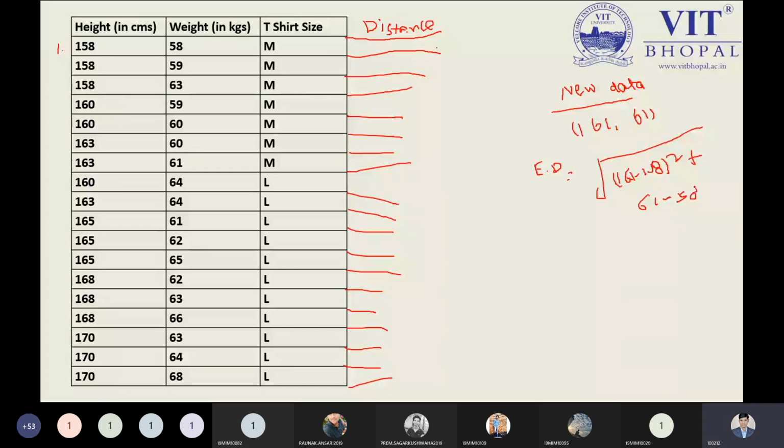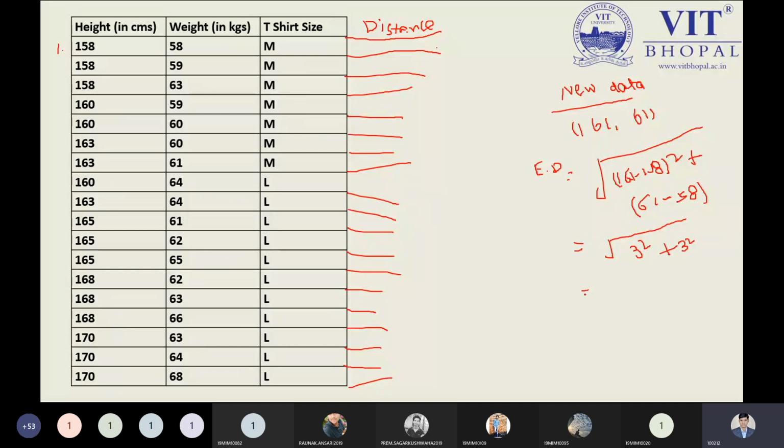If you want to write 158 minus 161 whole square, and 58 minus 61 square, it doesn't matter, because the value of the square will be positive. Next, I'm just calculating this part, so I will get the value 3 square. I can write it like this directly, and plus next we have the 3 square, of course.